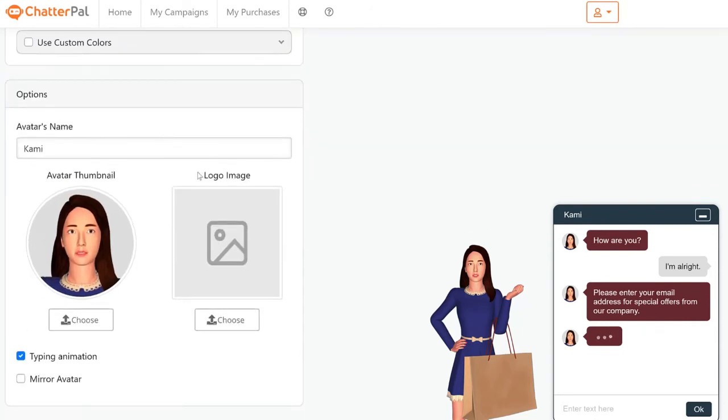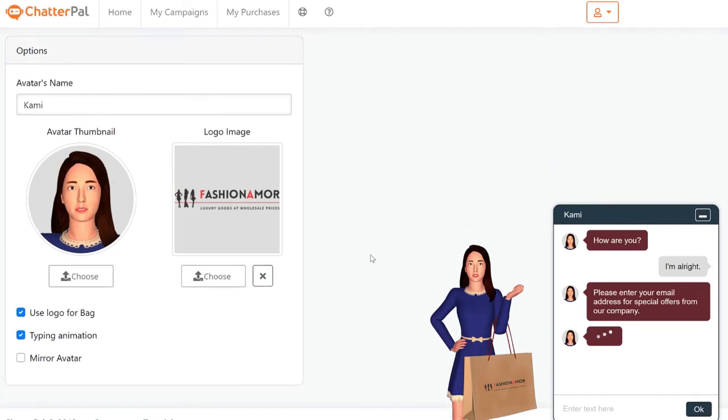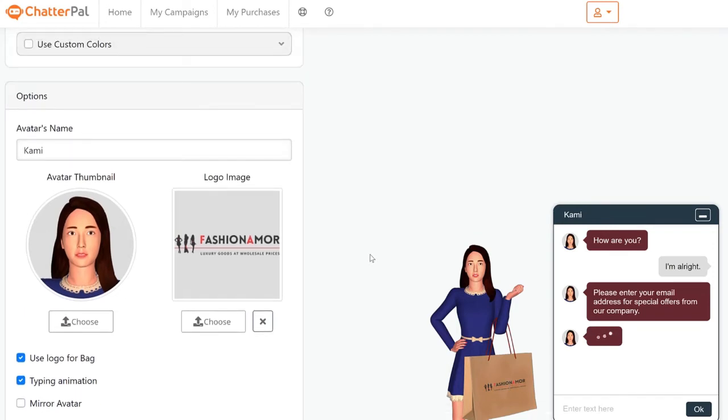You can even change the avatar's name to whatever you want in the chat window. And on top of that, we have that logo image. This is that logo mapping I was telling you about. So if you click choose and just put any logo of your choice, automatically it's going to resize it and fit it perfectly for that bag. And even when she's moving around, it's going to map it perfectly. So it's almost going to look like it's a real bag and it was actually made for your own brand.